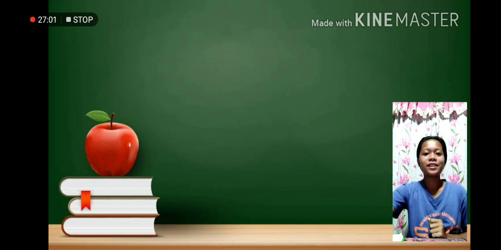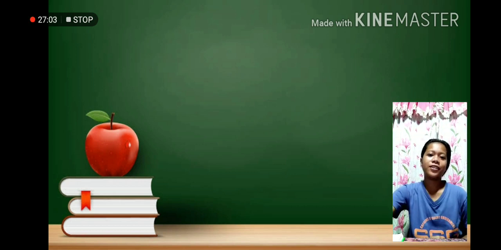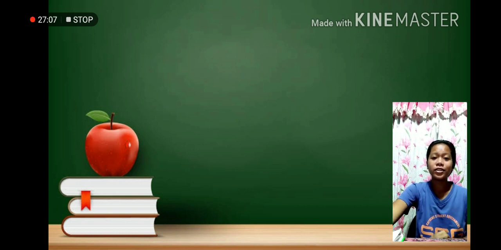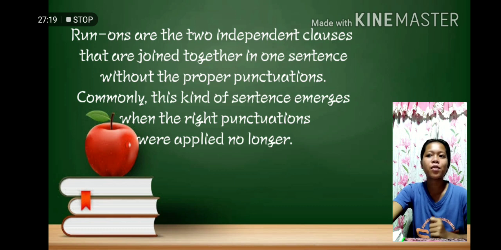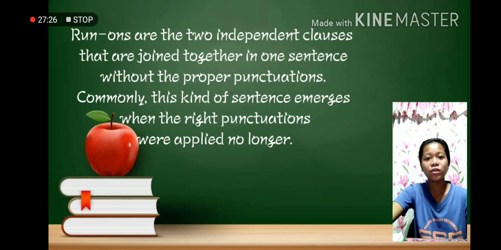So let's move on to run-ons. What are run-ons? Run-ons are two independent clauses that are joined together in one sentence without the proper punctuation mark. Commonly, this kind of sentence emerges when the right punctuation is no longer applied.